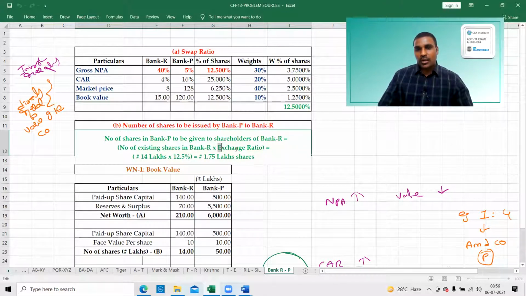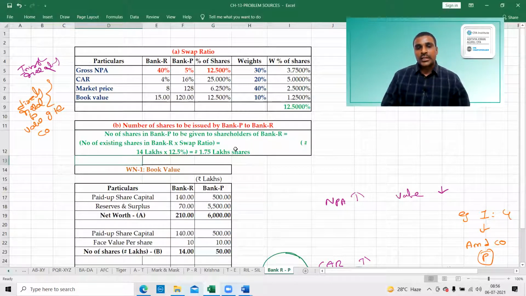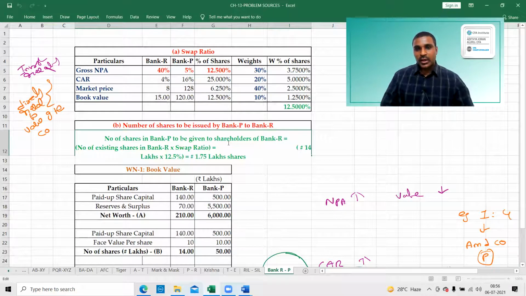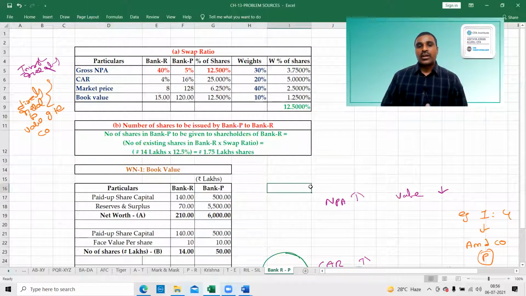Above we are using swap ratio, and popularly we call it an exchange ratio. Why confuse you? Swap ratio and exchange ratio are one and the same. So 14 lakh existing shares into 12.5 swap ratio gives 1.75 lakh shares.